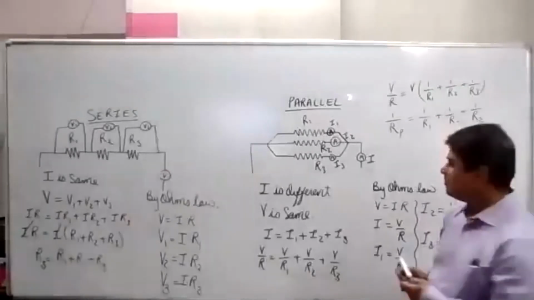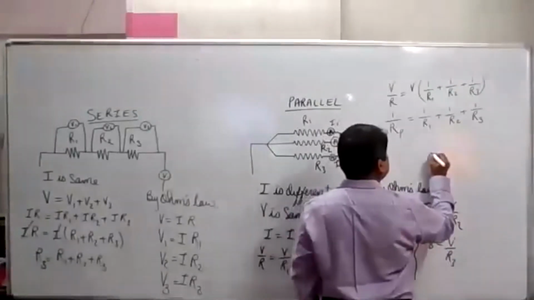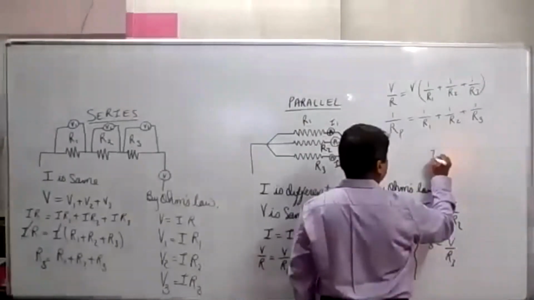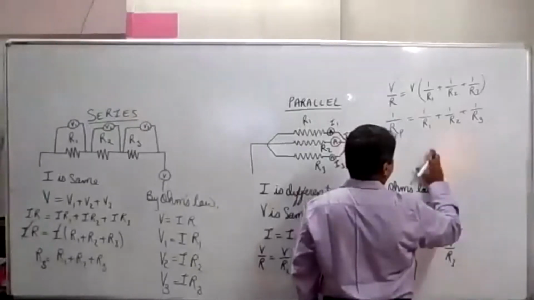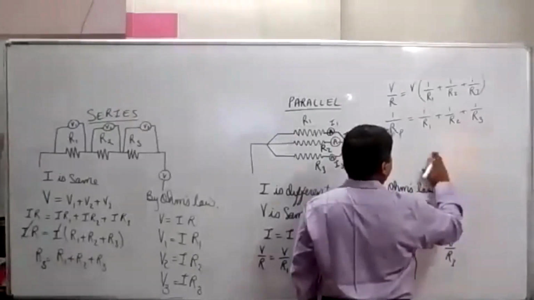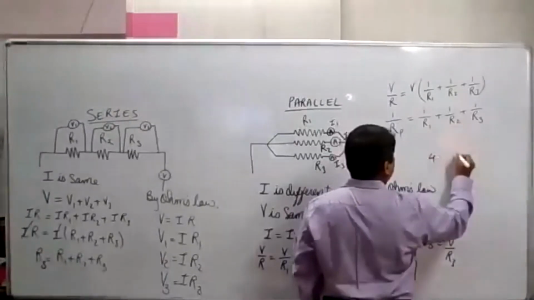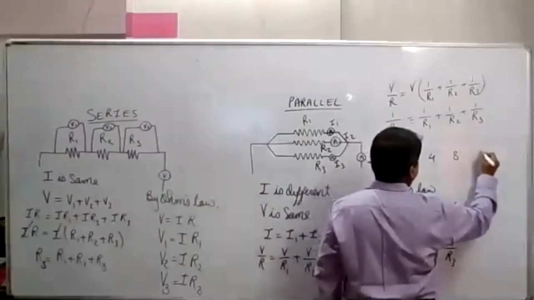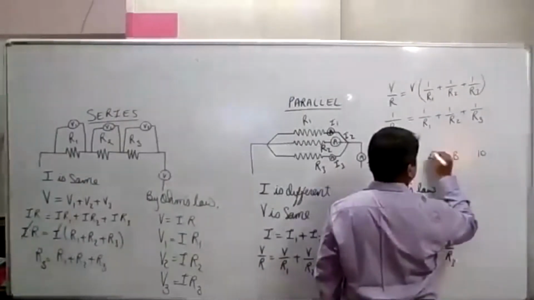Pay attention here. Suppose R1 is 4, R2 is 8, and R3 is 10.